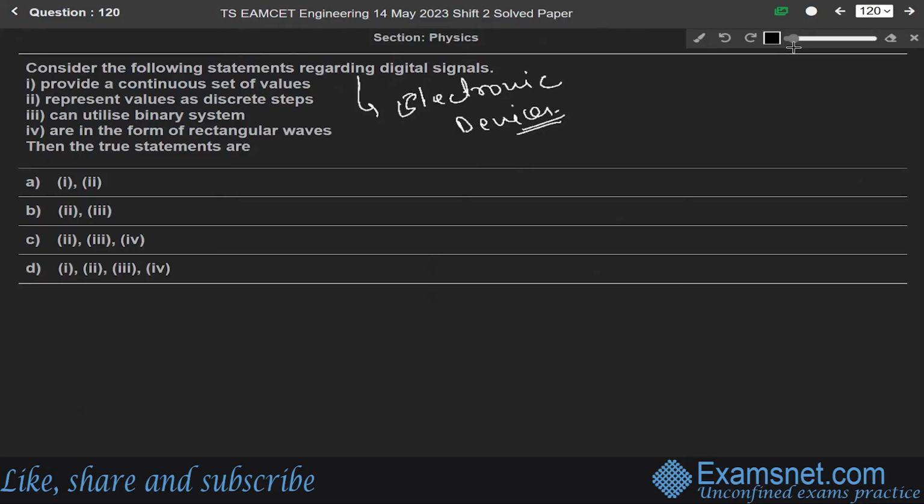Digital signals, first of all, use the binary system, meaning 0 and 1. This leads to a discrete wave produced from a digital signal. They are in the form of rectangular waves, and they utilize the binary system. A digital signal cannot provide a continuous set of values, because it is not using a system which gives continuous values. So from these, we see that discrete steps is also a correct one. So second, third, and fourth are the correct statements, which means option C is the correct answer.